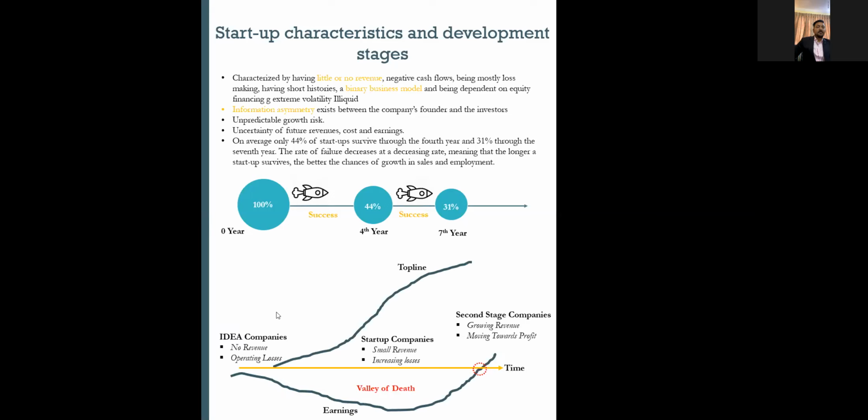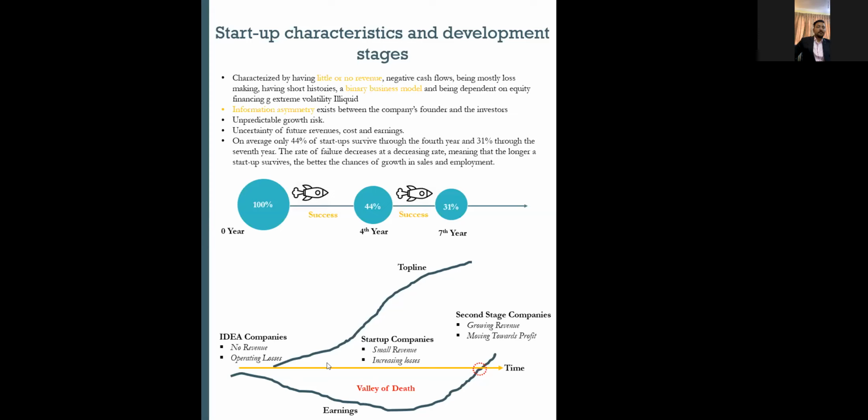Now, these are the normal life cycle stages of a startup company, where you have the general idea, and then what's called the valley of death. It's a cash burning cycle. It's a cash burning time frame where you will be burning cash in the form of operating losses, and there will be capex and working capital infusion in the company. So in this stage, you will be burning cash in an increasing way, right?